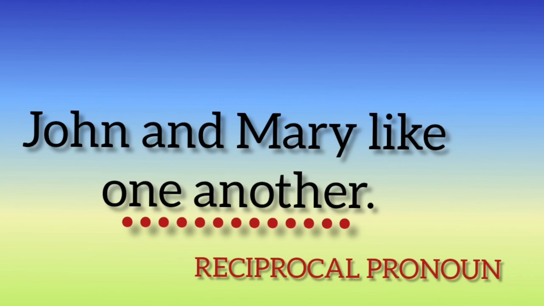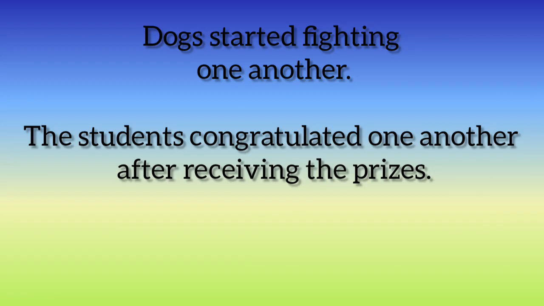See some more examples. The dogs started fighting one another. And next one, the students congratulated one another after receiving the prizes. So here the students, more than two, so they are congratulating one another, right? The students congratulated one another.